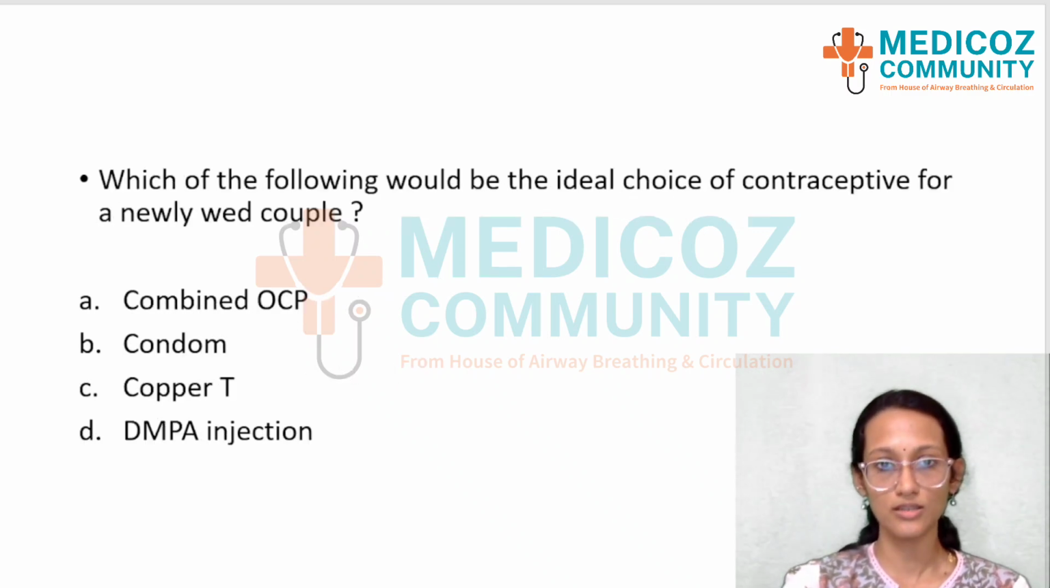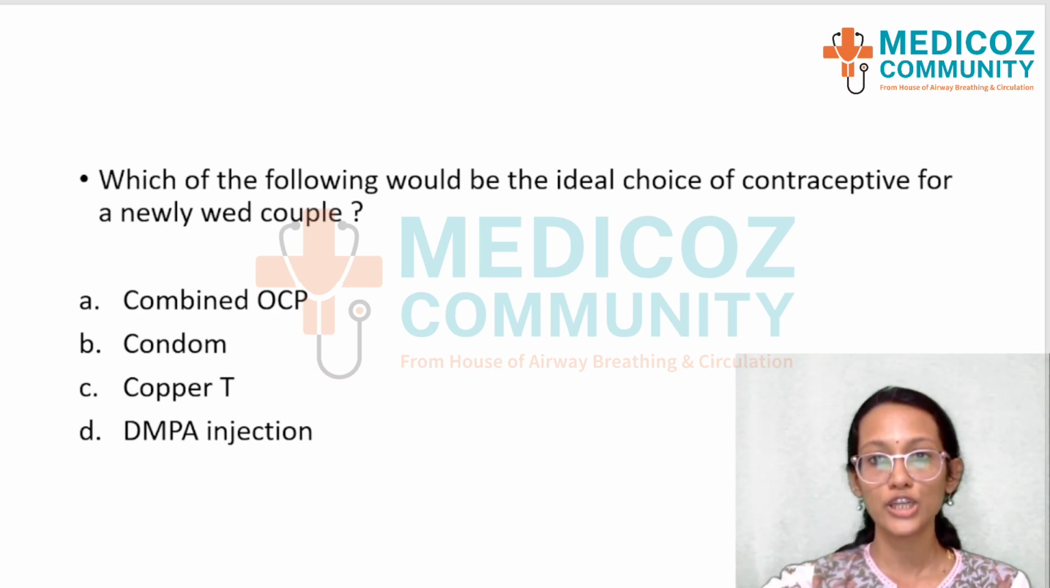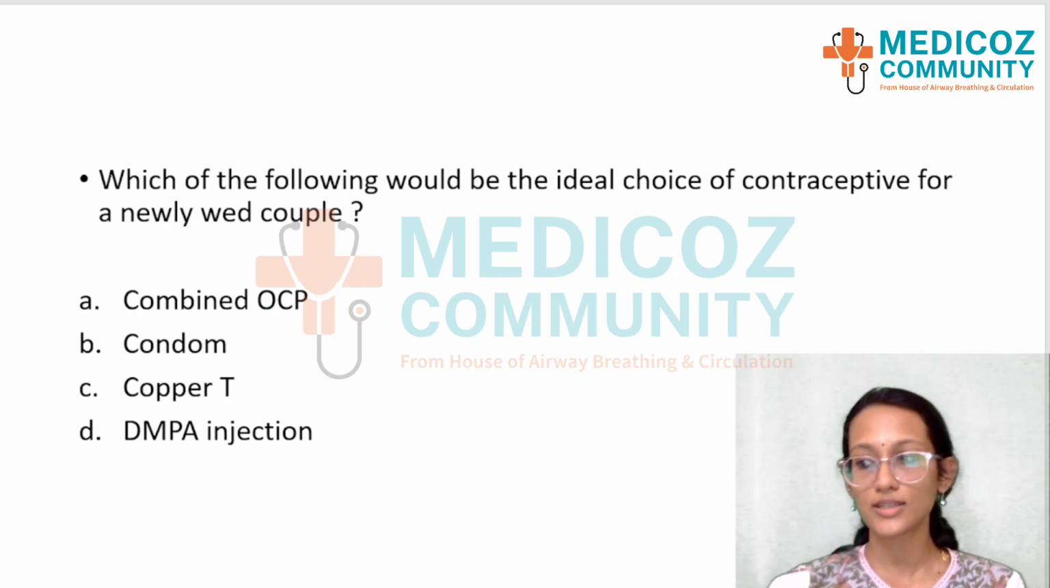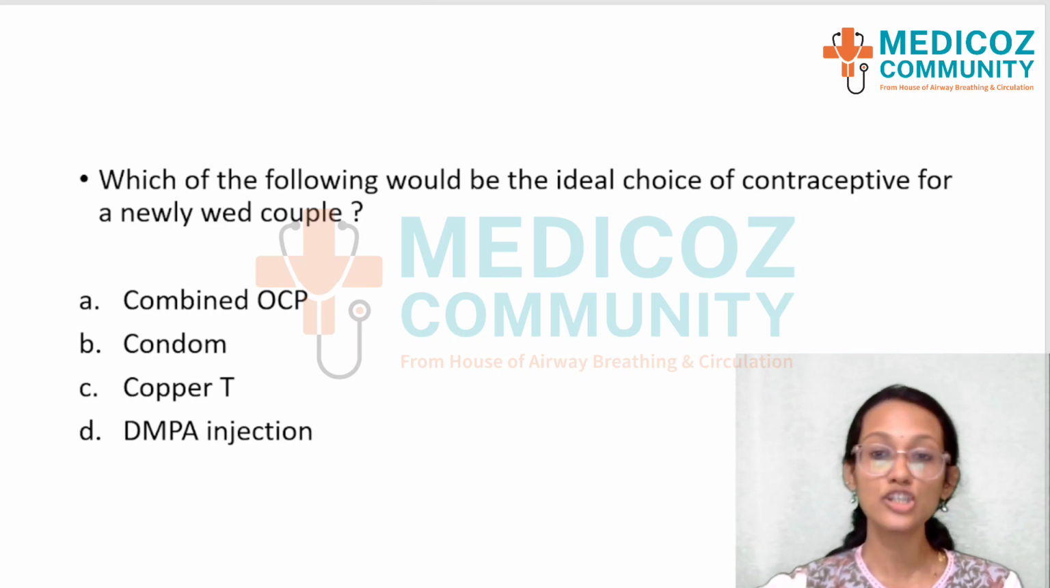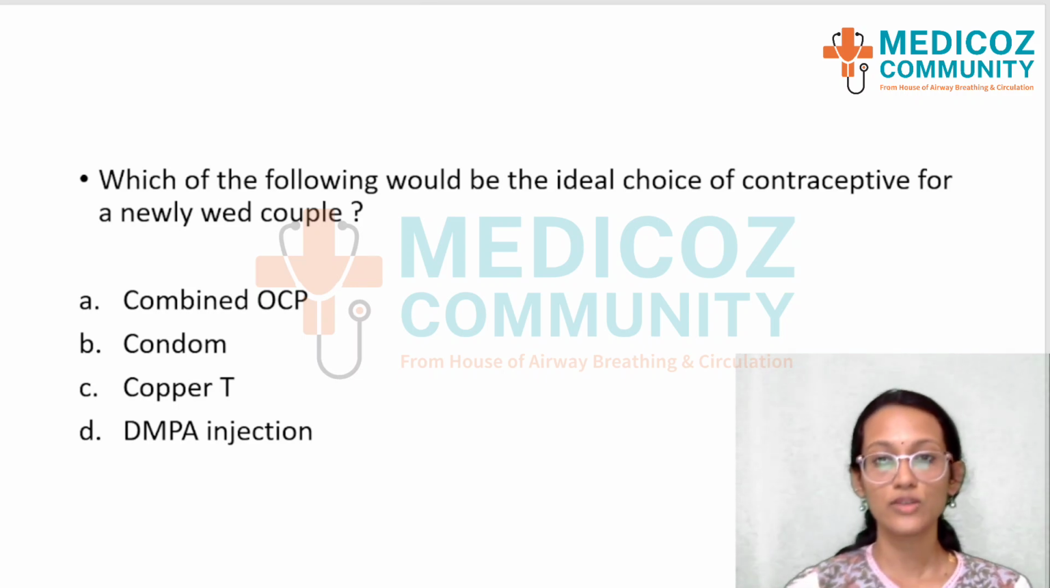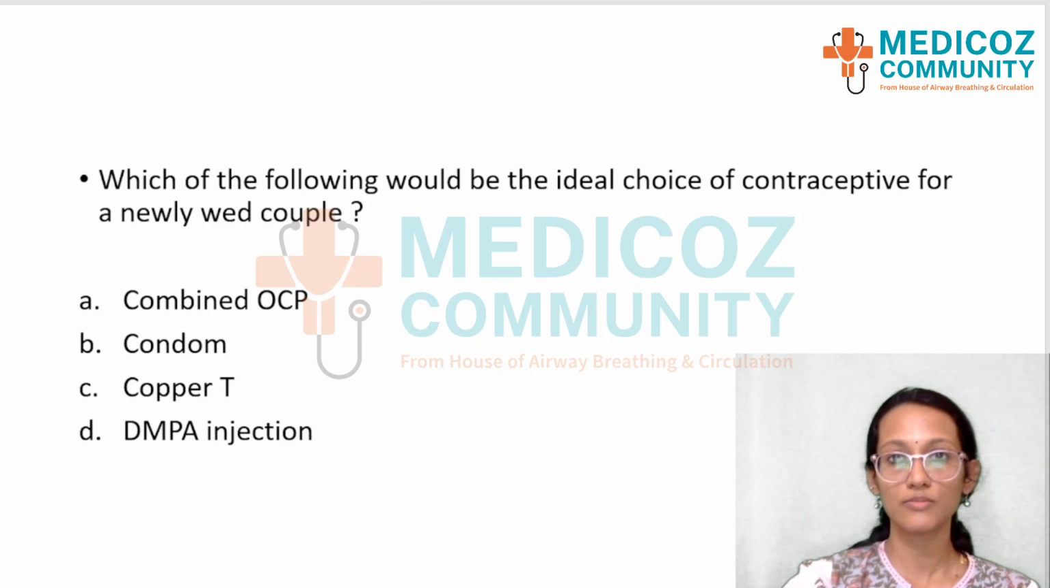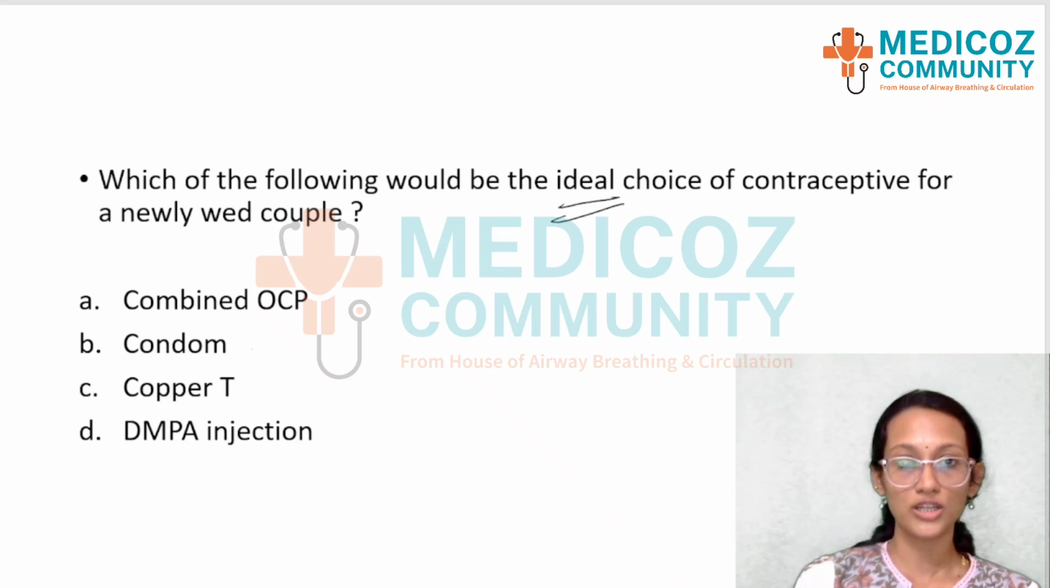Moving to the next question, which of the following would be the ideal choice of contraceptive for newlywed couples? So note the point that they have asked for the ideal choice of contraceptive. So when you say ideal choice, you must choose the most appropriate answer. So ideal choice is the key word here. You would feel that any of these can be given. Copper T can be given, or condom can be given, OCPs or DMPA injection. Especially the doubt would be considering condom and OCPs.